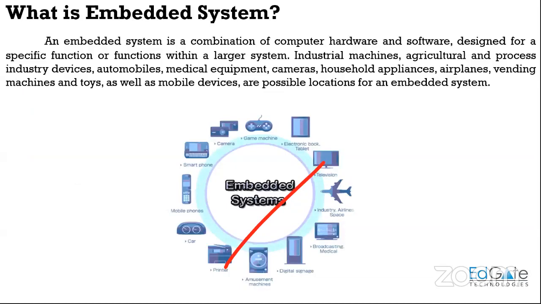next slide, we have something called: what is an embedded system, right? So, what is an embedded system? Before looking into the definition, we look into a few examples.